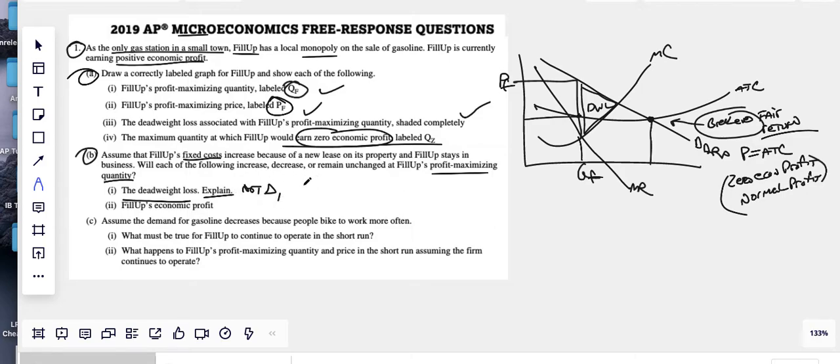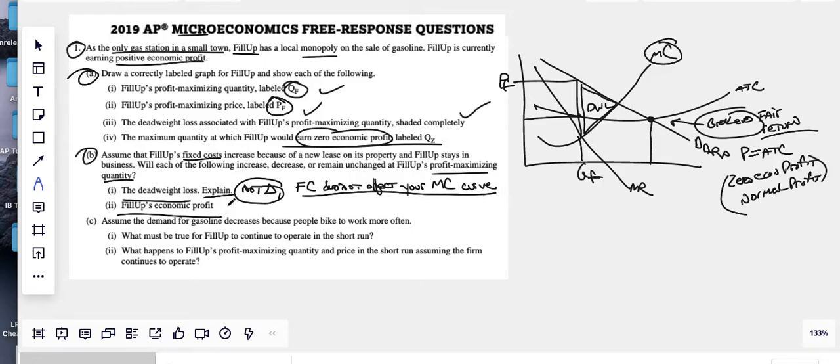And the reason why is that fixed costs do not affect your marginal cost curve. Fixed costs will not shift marginal cost. If marginal cost doesn't shift left or right, you can't have less or more quantity. So we would say not changing. We just say fixed costs do not affect your marginal cost curve.